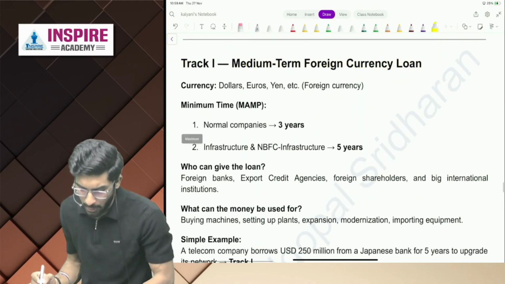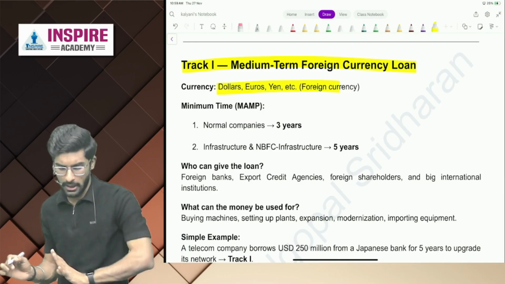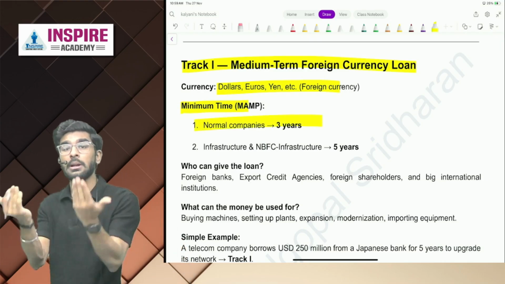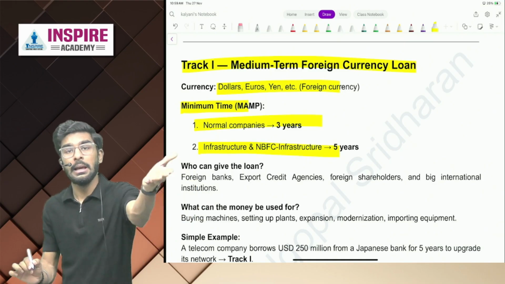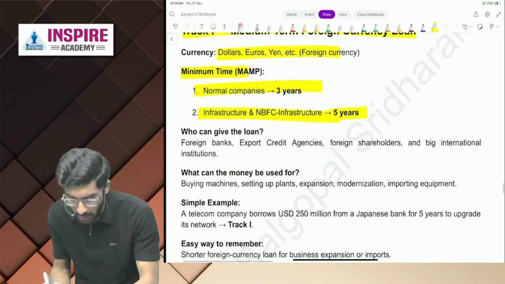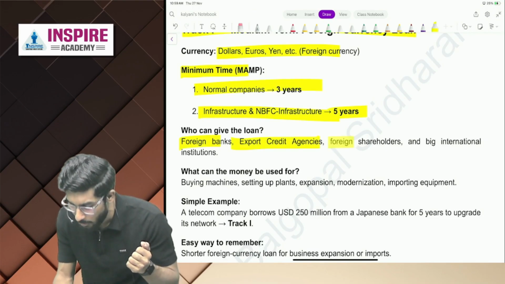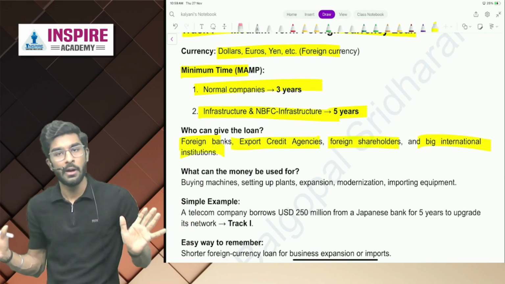Now, track 1. What is the meaning of track 1? Currency is in dollars, euros, yen, etc. Okay, this is very, very important. Minimum time for normal companies is 3 years. For infrastructure and NBFC infrastructure, it is 5 years. Now, who can give loans? Foreign banks, ECA, foreign shareholders, and big international institutions can give loans.